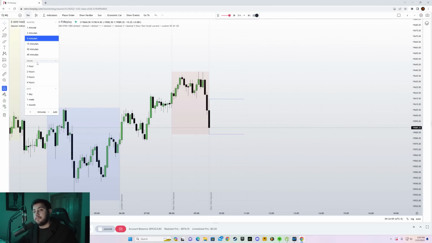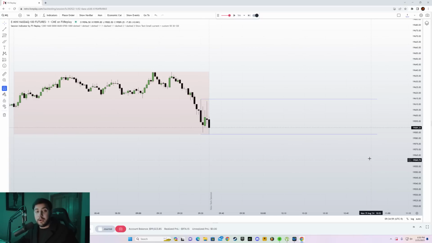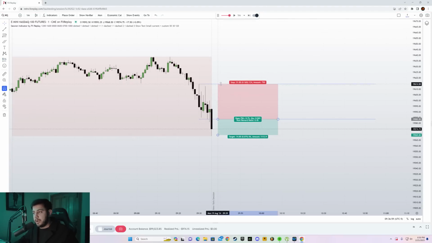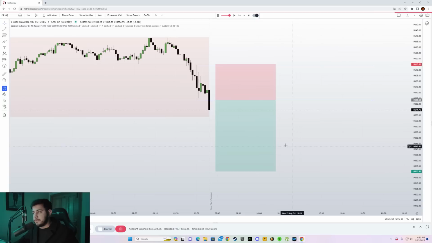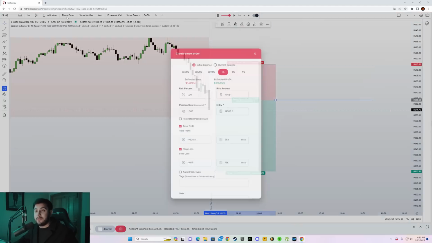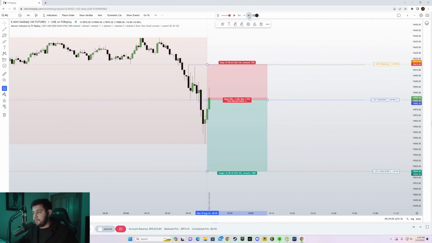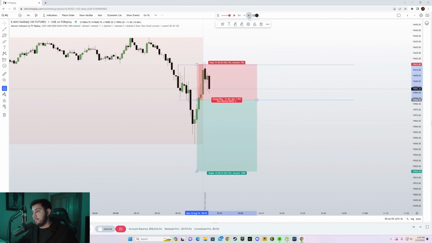Let's go to the 1 minute time frame, right? And we look for a breakout. And there we have a breakout. So I'm going to go with a short position right here, stop right above the high, and we go for 1 to 2. Now you could go for 1 to 1.5 as well. But again, sell limit on. Let's see how this plays out. So we have a tap, we have our entry, and we get stopped out.